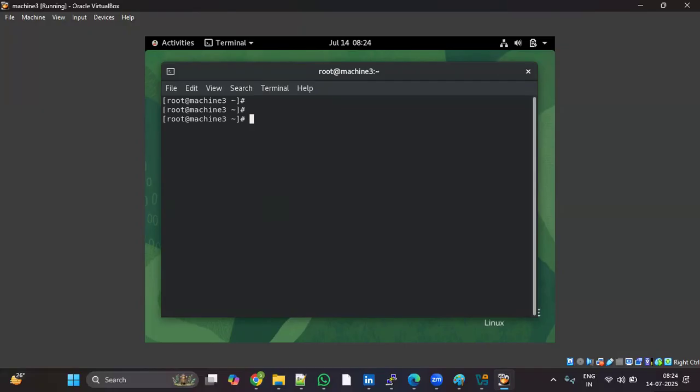Directly, wherever the server is. Suppose your server is in Mumbai, you have to go to the Mumbai office where the server is, and log in directly. If you want to log in locally, that is the local connection. Suppose your work location is Hyderabad, and your server is placed in the client location. The client will be, suppose, SBI. If you take SBI, the headquarters and all the banking sectors are in Mumbai. The server is there in Mumbai.